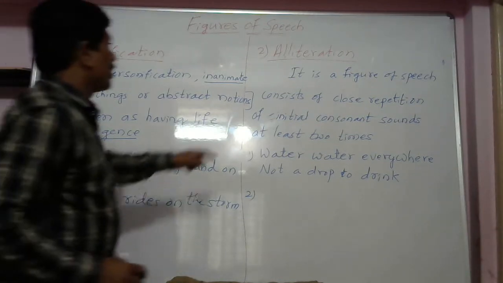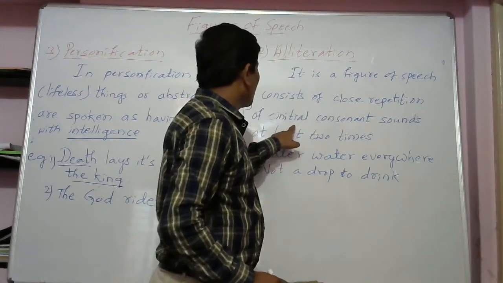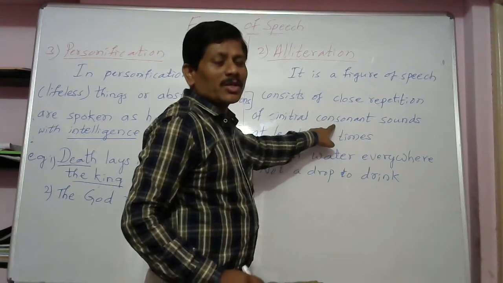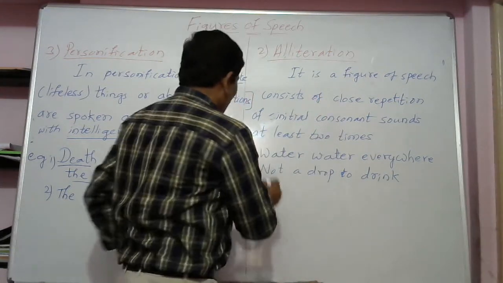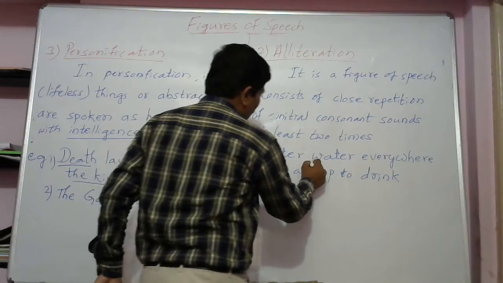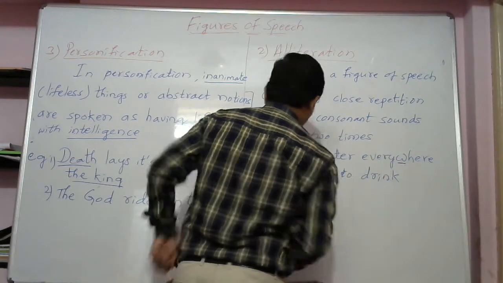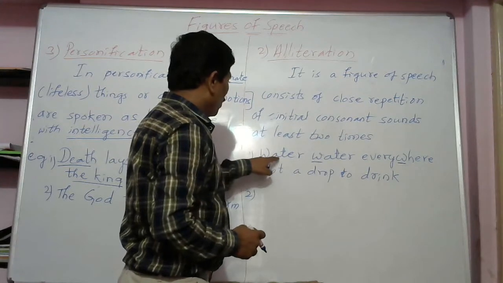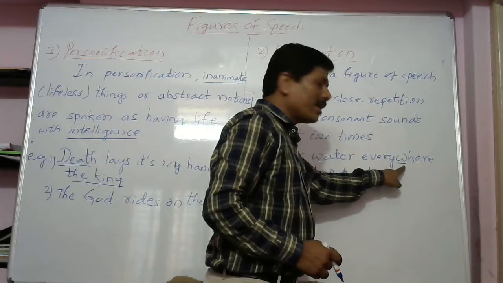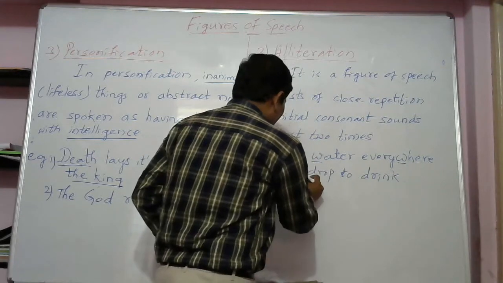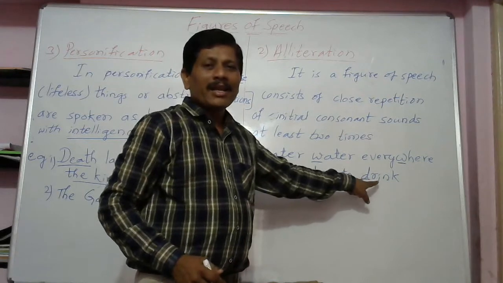See, it is a figure of speech consists of close repetition of initial consonant sounds. So we find consonant sounds are repeated. Say for example, first letter of the word is repeated at least two times. W in water, W in where. Next, D, D in drop and drink. D is repeated.